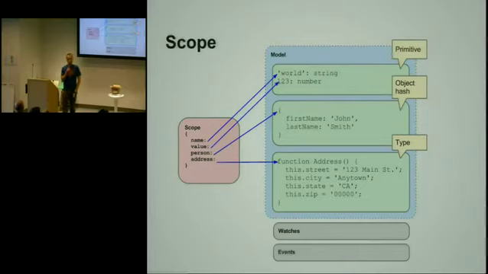Now, notice that none of this is any kind of subclass or subtype of an Angular type. We don't force you into extending our type system in order for us to be able to do mutation observation or any kind of data binding. Your model is what you make it.